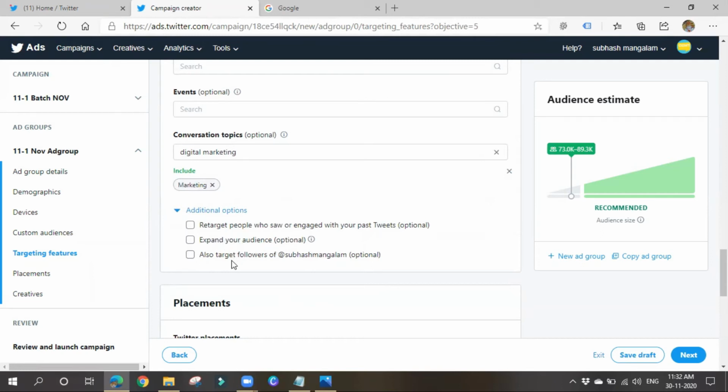You can expand. Also target followers of Subhash Mangala, which is my account name. If you want to show your ad to your followers also, since some people might be following your account, then you can choose that option. Okay, let me go on.